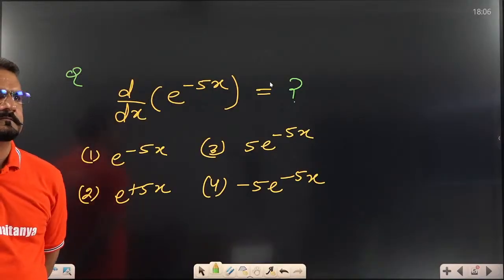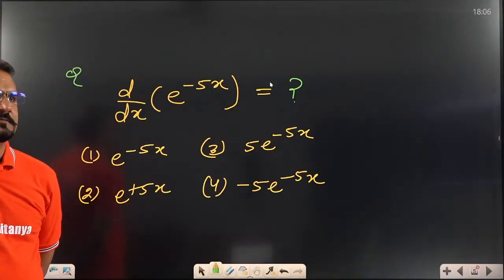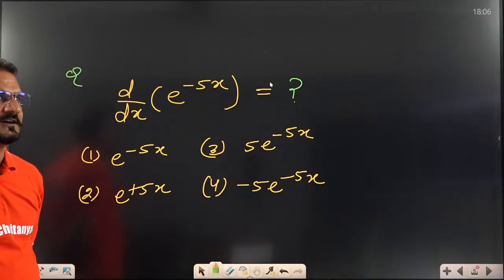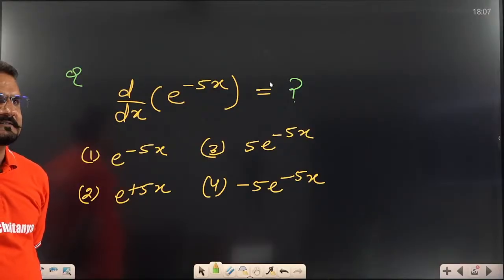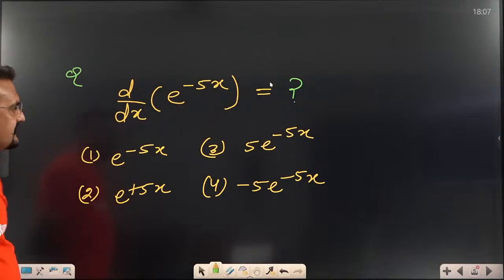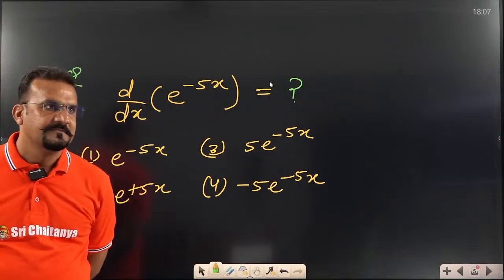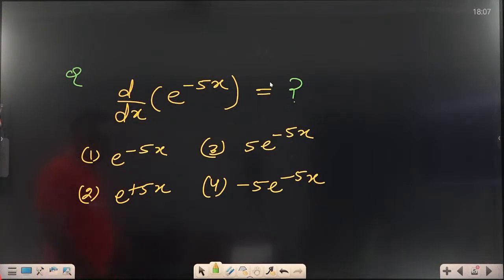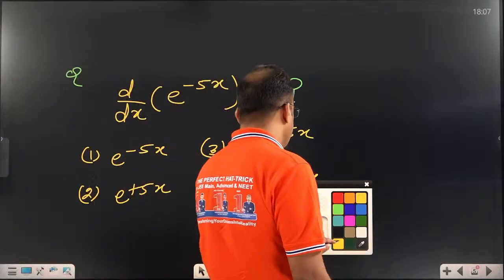Most of the students are showing option first. Whoever has given option first, just check it twice. Yes, now the right option is there. Fourth option is the right option.